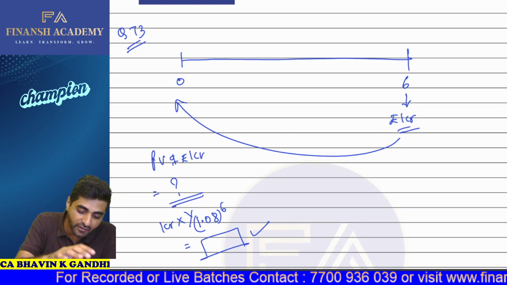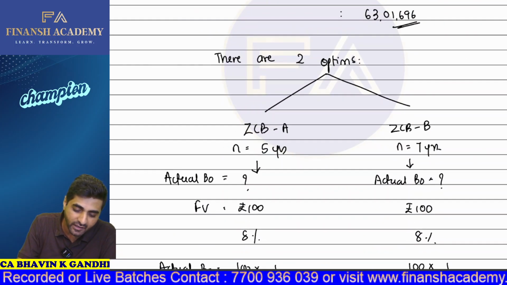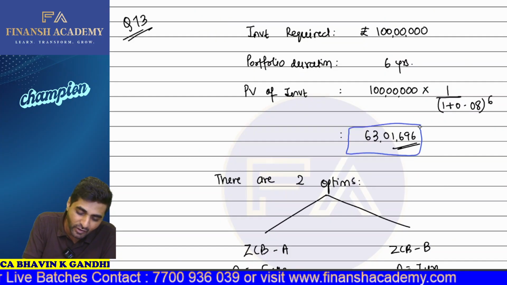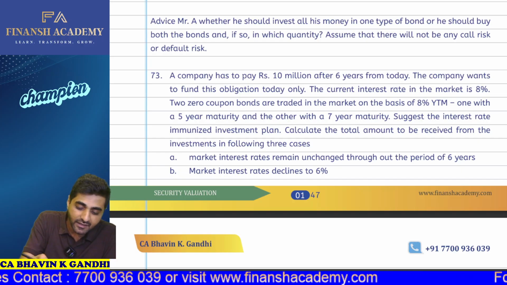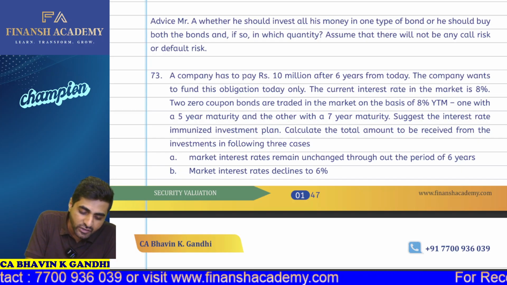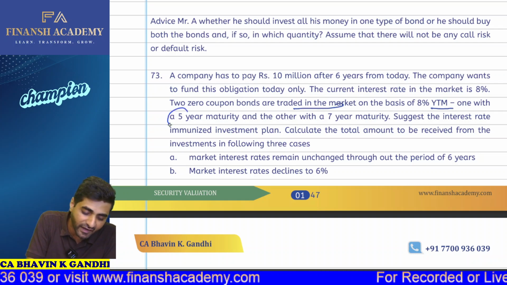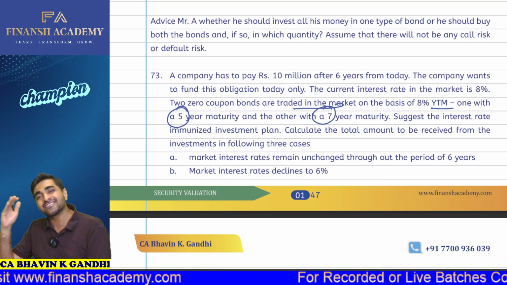So first of all, we need to calculate the present value. The present value turns out to be 63 lakh 1,696. So you have to invest 63 lakh 1,696 today. Now let us see what is given to you. Two zero coupon bonds are traded in the market on the basis of 8% YTM, one with 5-year maturity and another with 7-year maturity. So your portfolio duration is 6 years.